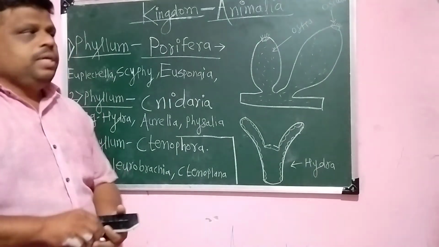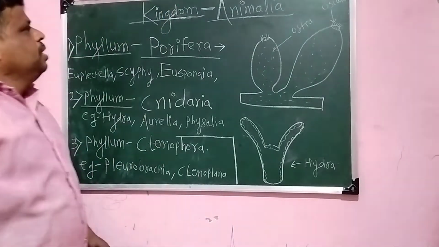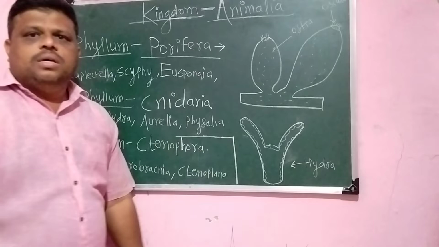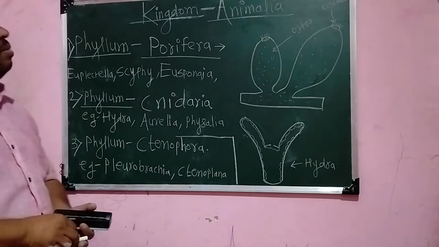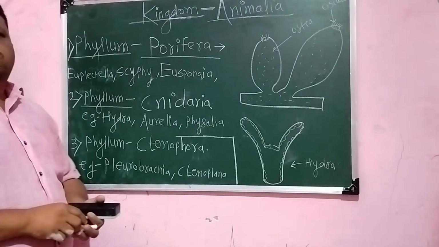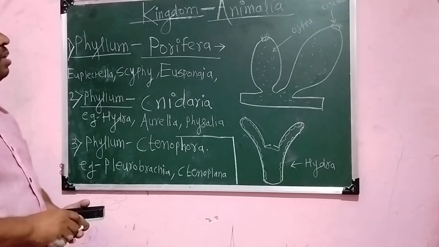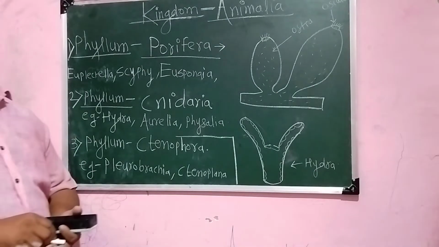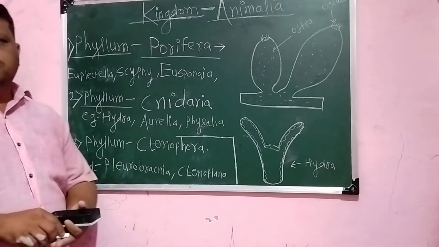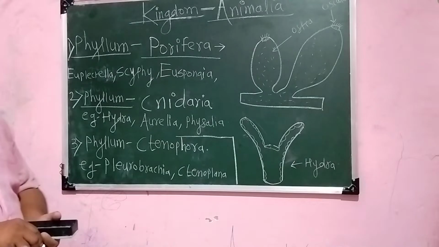Hello students, today you are going to study a new topic, that is Kingdom Animalia. You have studied the 5 kingdom system of classification in the second chapter. Okay, so that 5 kingdom system of classification was proposed by R.H. Whittaker in 1969. Okay, so that 5 kingdom system of classification includes 5 kingdoms.